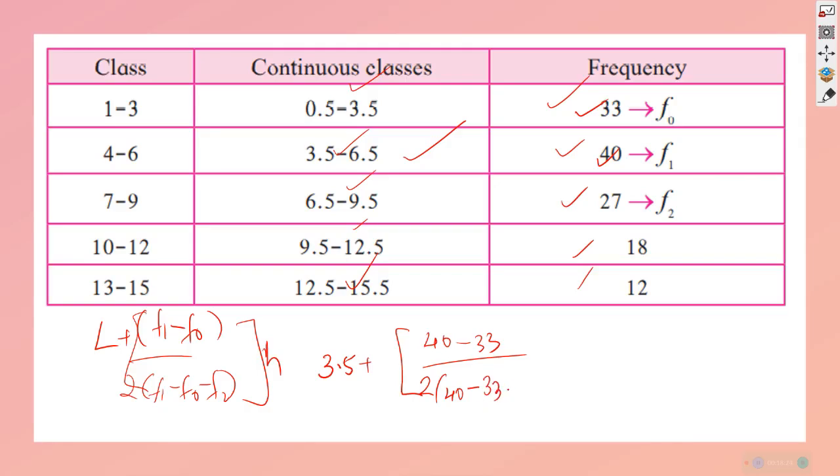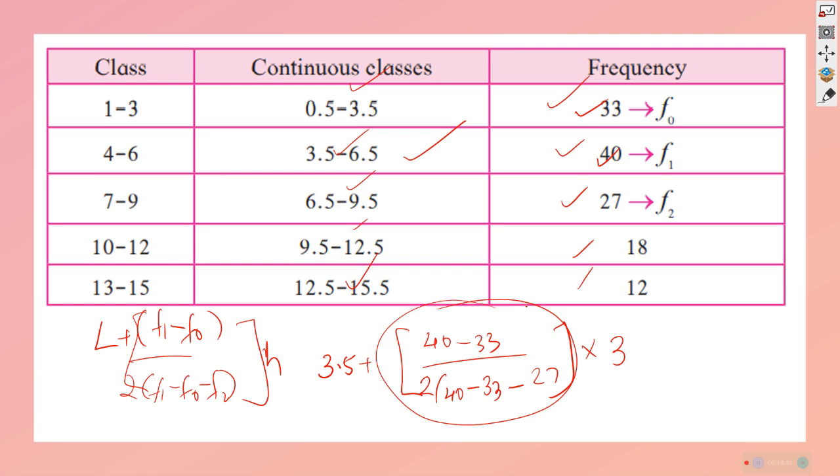Understood? Minus F2, that is 27. We will put all these values and close the bracket, and H is the class difference, 0.5 to 3.5 means 3. So we have to solve this.